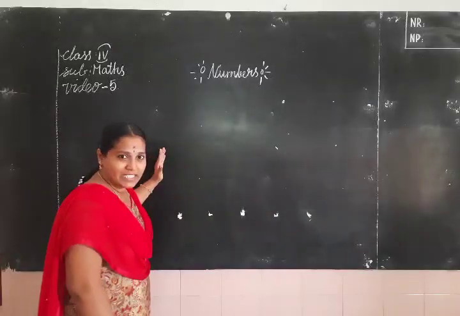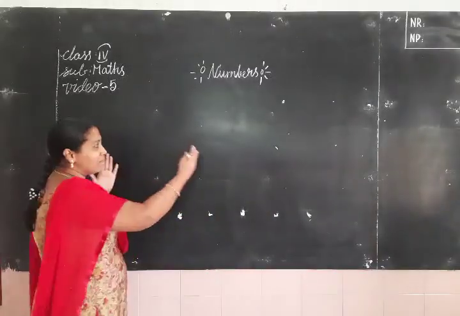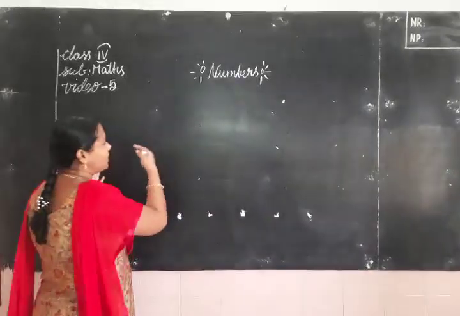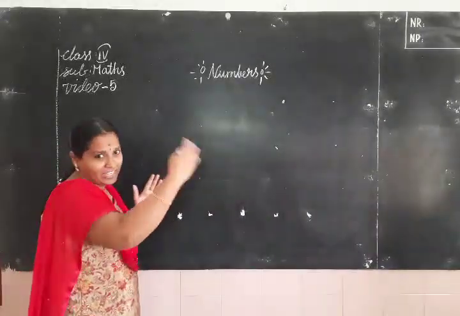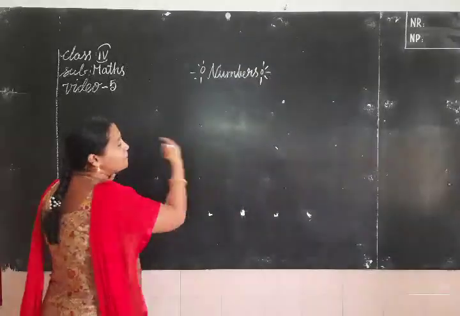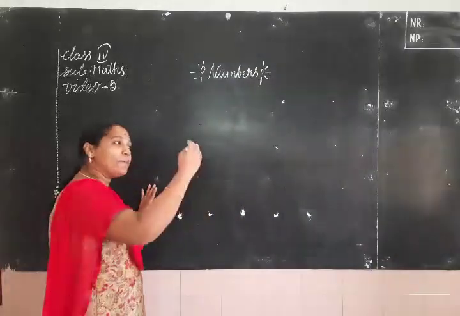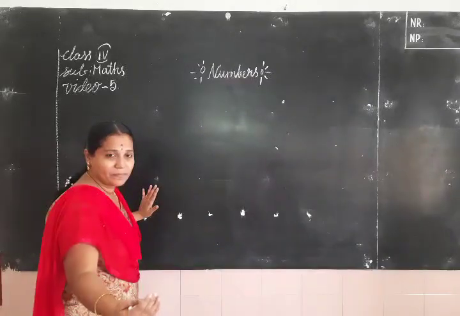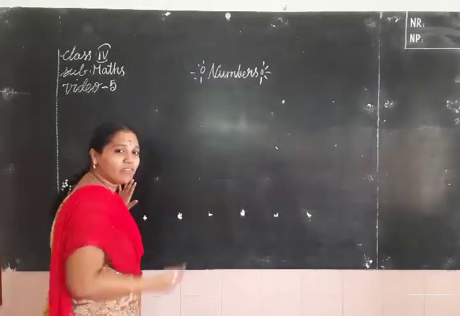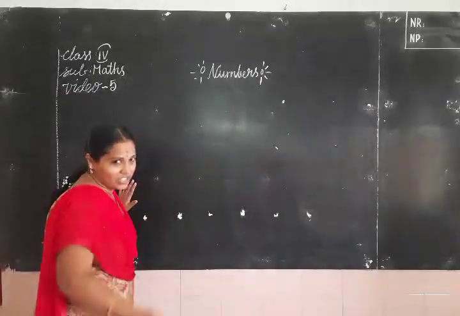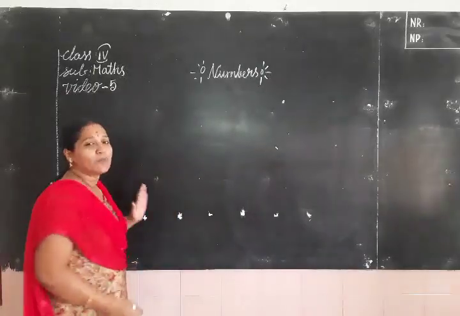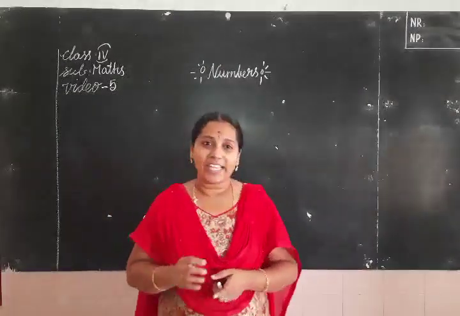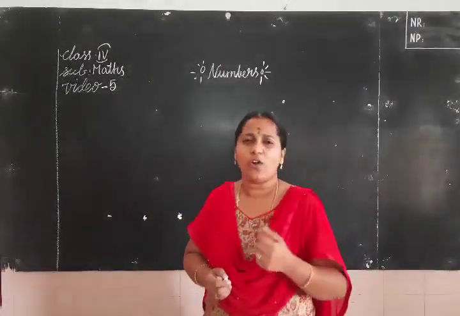Coming to the numbers, if you change a digit, the digits are located in different places. If you change the place of a digit, the place value of the digit changes. But the face value of the digit never changes. Today we are discussing the topic of place value and face value. Let us see how.